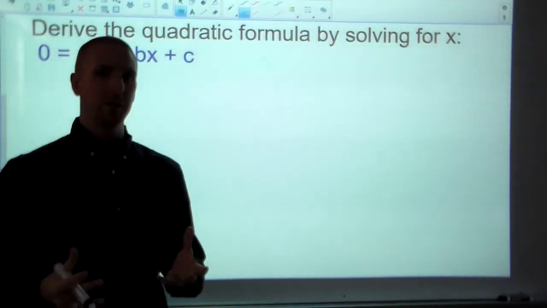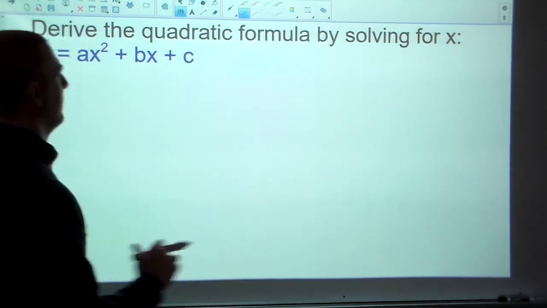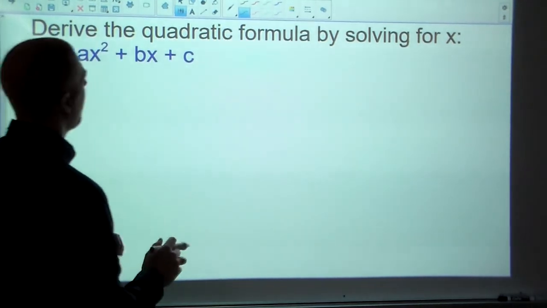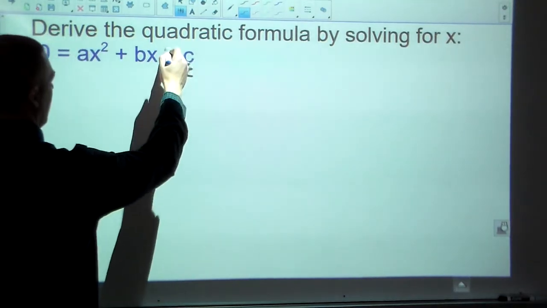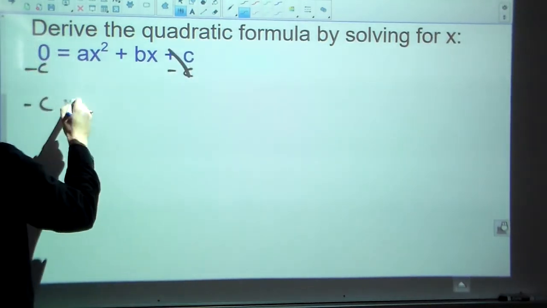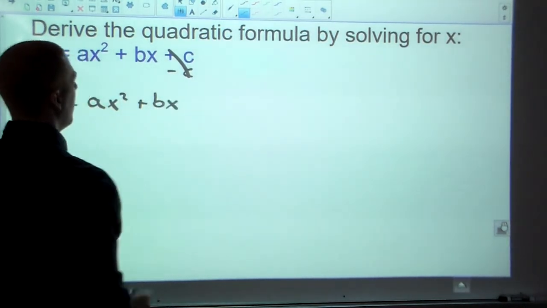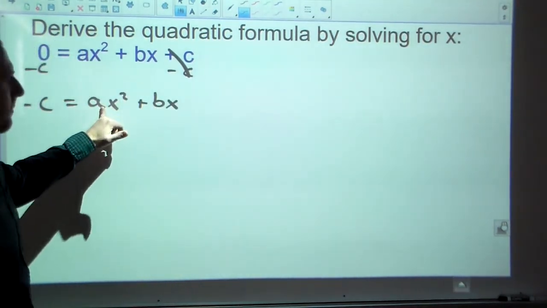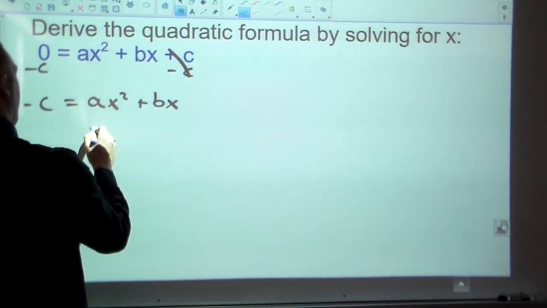All right, so I asked you to go back and look at your complete the square work because that's going to explain everything you need to do here. So I'm going to follow those same steps. First thing is to get c to the other side. Just get it all out of there. So -c is going to equal ax squared plus bx. And then you always take out whatever's in front of x squared first. So the a is going to come out, we'll factor it out.